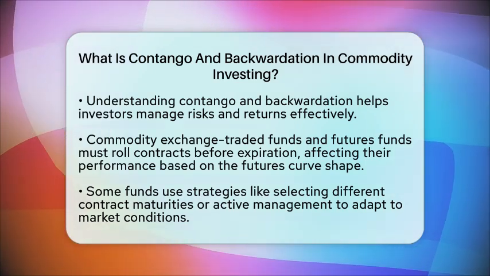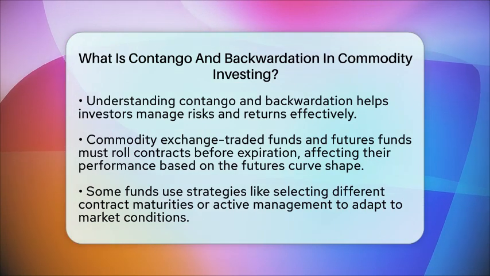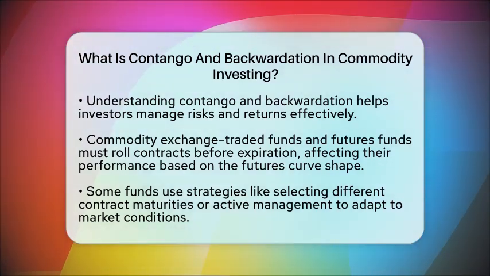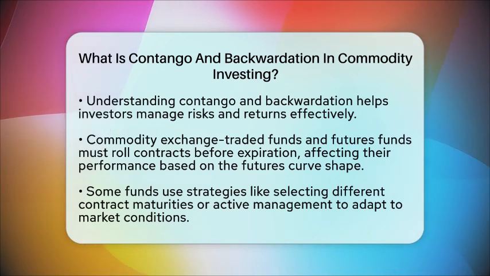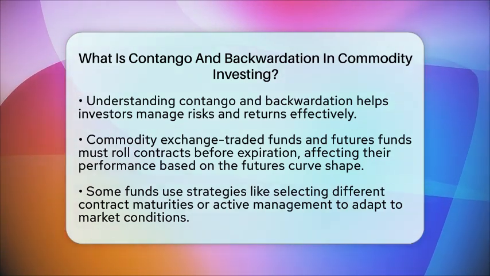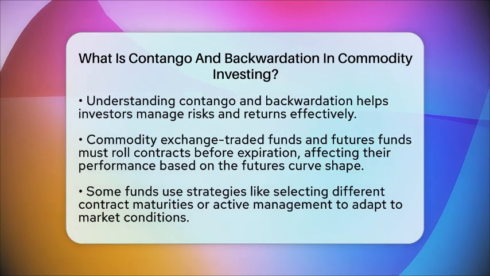In summary, contango and backwardation are important concepts in commodity investing. They reflect market expectations, supply and demand dynamics, and the costs of carrying physical commodities. By understanding these terms, investors can make informed choices that align with their risk tolerance and return goals.